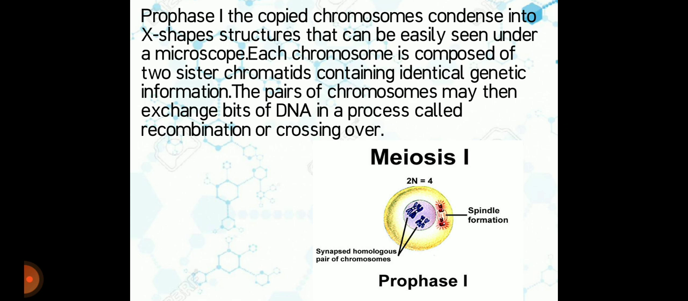And of course, we have Prophase 1. The copied chromosomes condense into two X shapes, structures that can be easily seen under a microscope. Each chromosome is composed of two sister chromatids containing identical genetic information. The pair of chromosomes may then exchange bits of DNA in a process called recombination or crossing over.